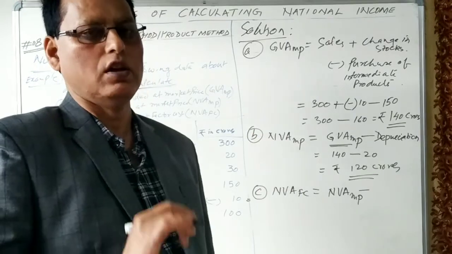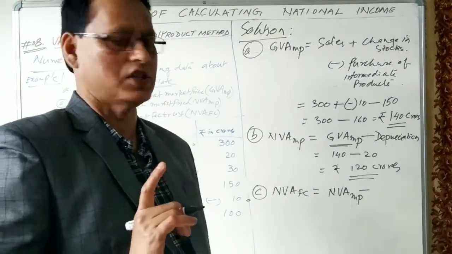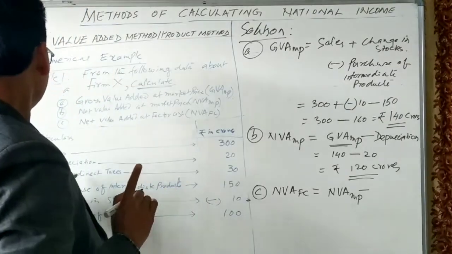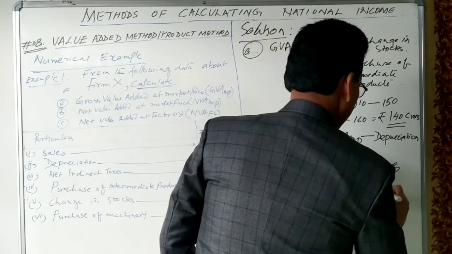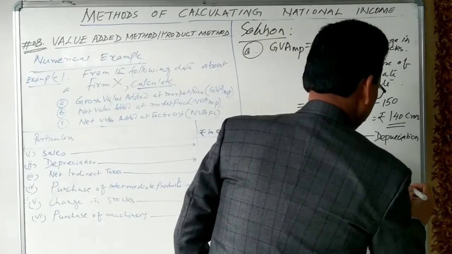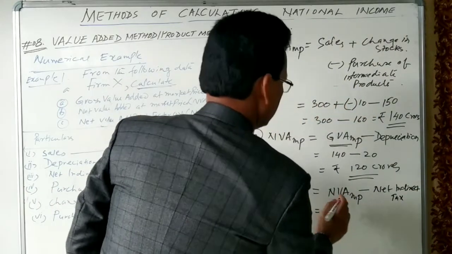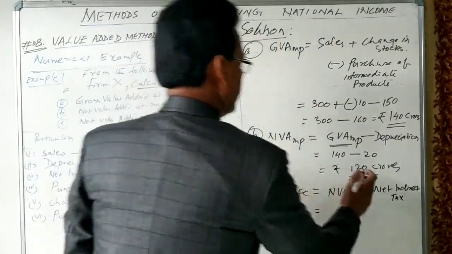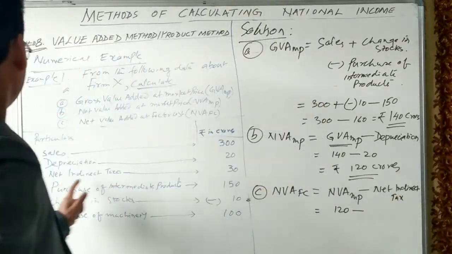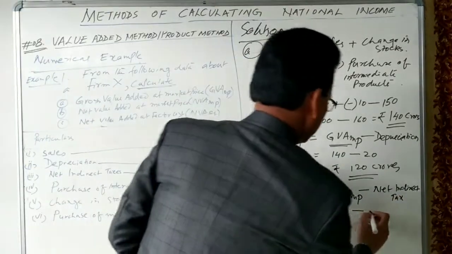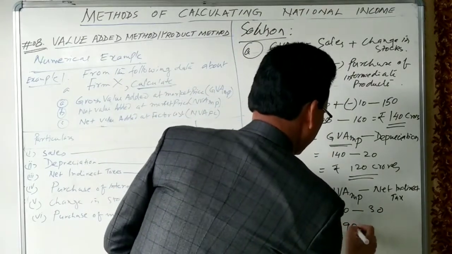Then you have to minus the indirect taxes and plus the subsidies. But here net indirect taxes are given directly, so you have to deduct them. Net value added at market price is 120, and net indirect taxes are 30. So 120 minus 30 will be 90 crores.